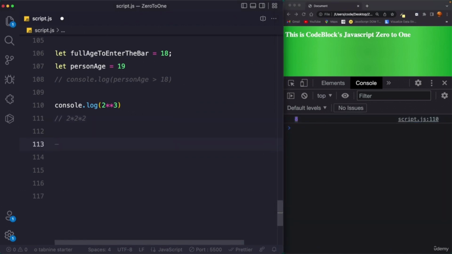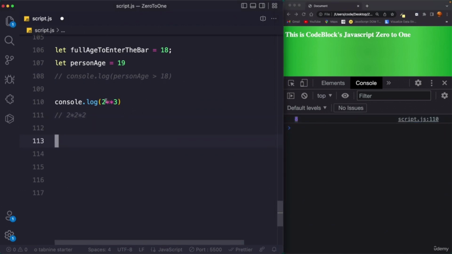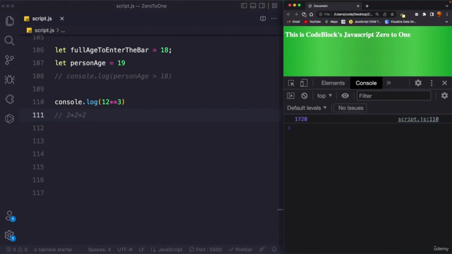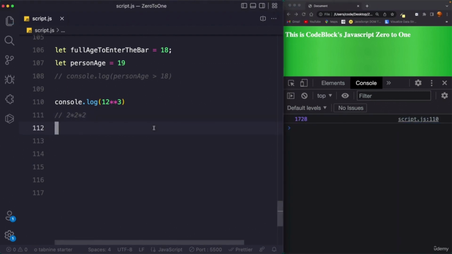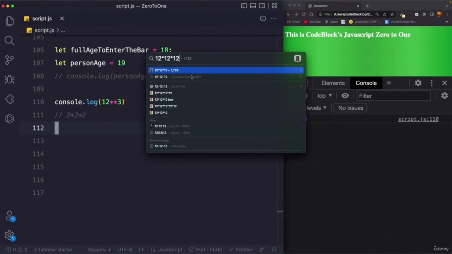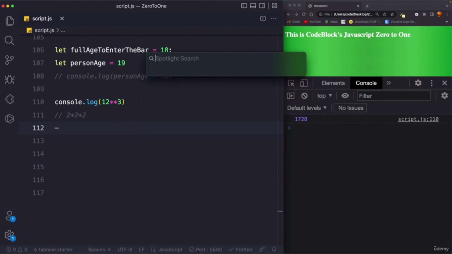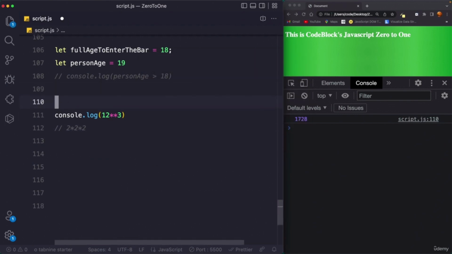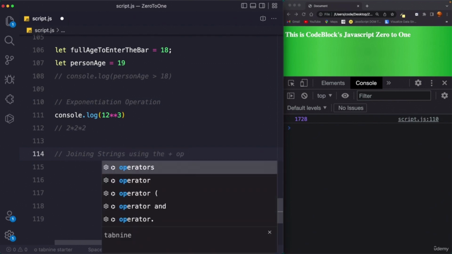And suppose you want to find out the power of a different number, I can simply say 12. So 12 into 12 is 144, and 144 into 12, let's see what it says. It's 1728. I can prove it by saying 12 into 12 into 12, so 1728. So this is the exponentiation operation. And then after this I will write joining strings using the plus operator.